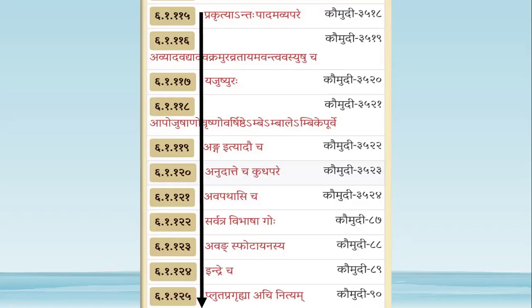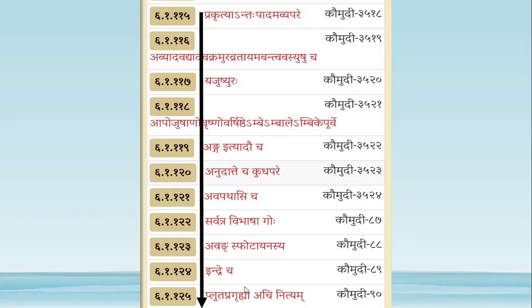Otherwise, by the application of Enga Padantadati, Go Agram, Purva Rupa Sandhi. By Avang Spotayanasya, we have Avang Adesha also, according to the opinion of the grammarian Spotayana. So that is one more option for Go plus Agram. Go gets Avang Adesha, so it becomes Gava plus Agram, Gavagram by Akasavarna Dirgha.